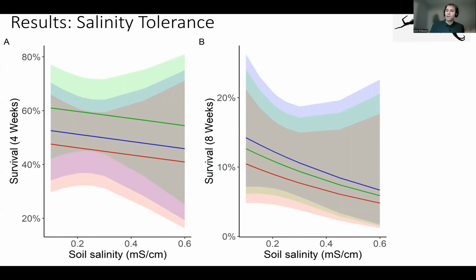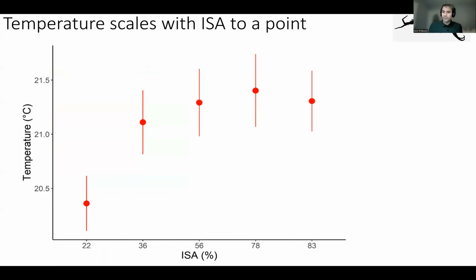Okay, what about heat tolerance? Well, first, let's showcase temperature differences. Is there variation itself within the city at different sites with different ISAs? And the answer, with those longer term temperature loggers that we used, is yes. Higher impervious surface sites tend to be warmer, as we can see in this graphic, up to a point.